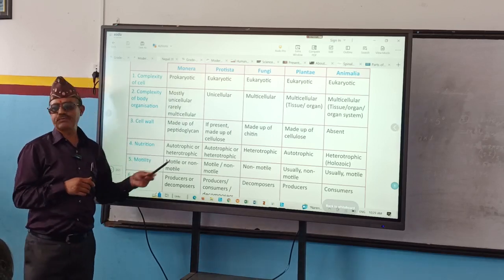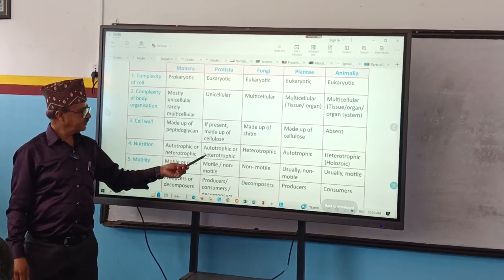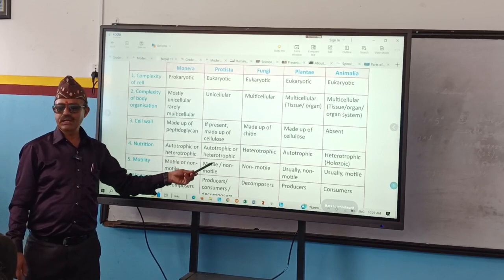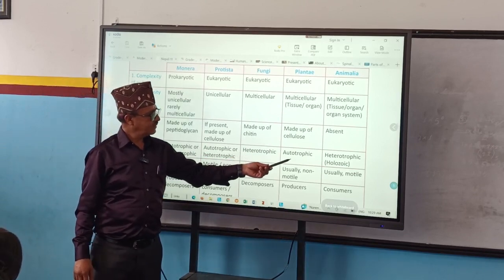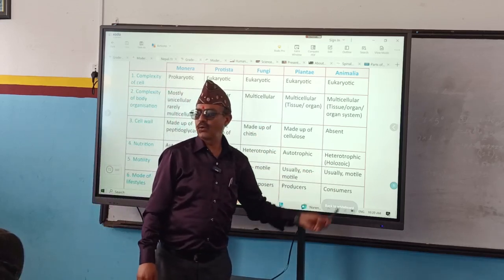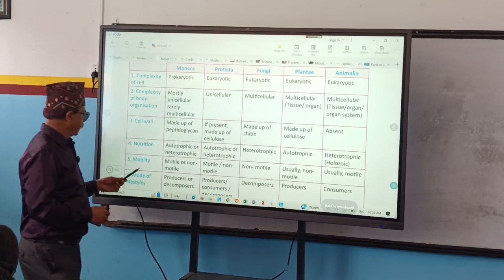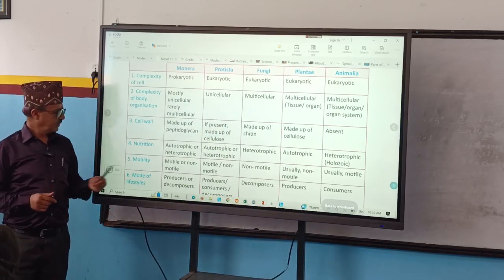And heterotrophic means they cannot manufacture their food themselves. Protista, autotrophic or heterotrophic? Fungi, plantae, animalia, heterotrophic, holozoic. Okay. Motility means whether they are able to move or not.